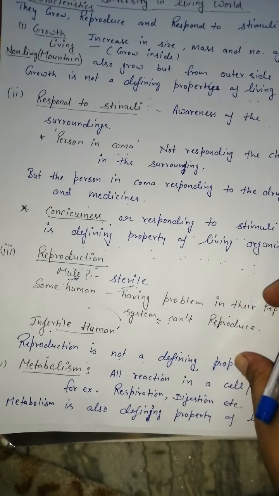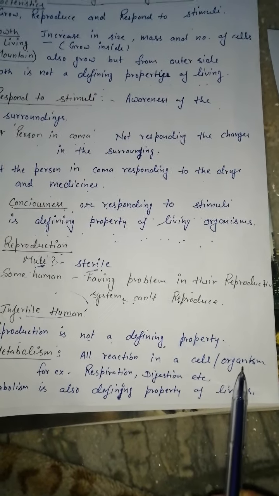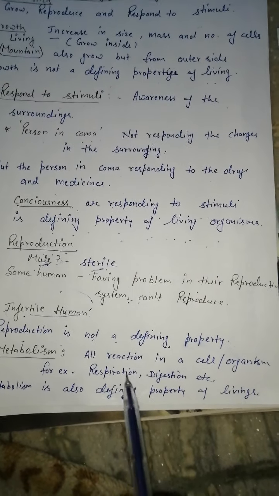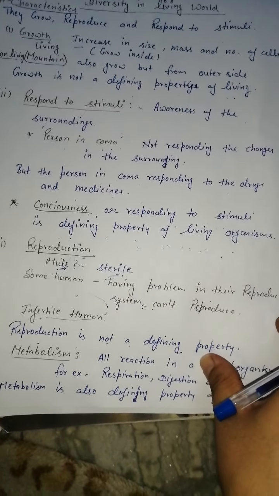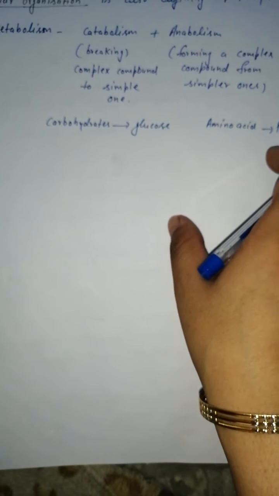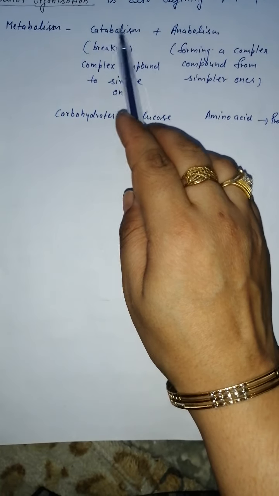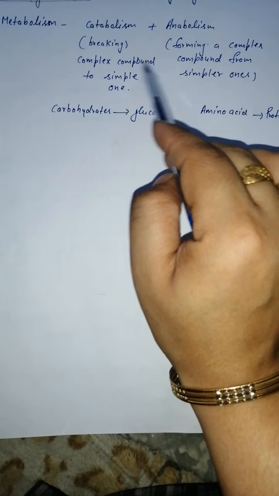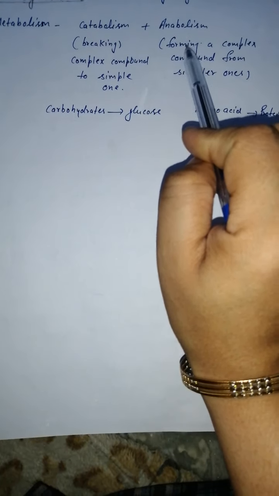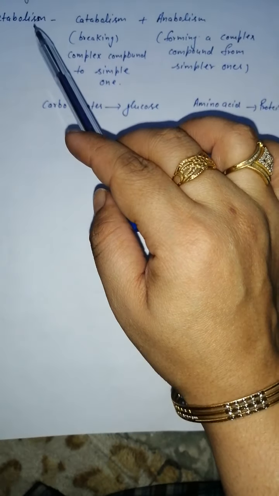The next one is metabolism. All the reactions in the cell or inside the body of any organism, like respiration, digestion, etc., this metabolism is a defining property. All these reactions happening in the body of living organisms are metabolism. Metabolism is of two types: catabolic activities and anabolic activities. Catabolism means breaking down a complex compound to a simple one, and anabolism means forming a complex compound from a simple one.